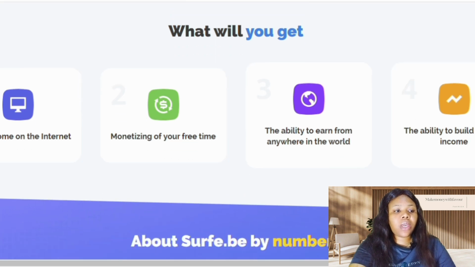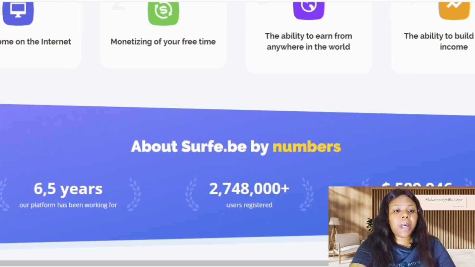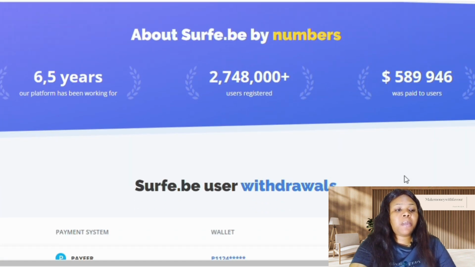What will you get? Extra income on the internet, monetizing your free time, the ability to earn anywhere in the world, the ability to build passive income. So these are the benefits you get from this platform. This platform has been in existence for 6.5 years, and these are the number of users using this platform, and they have paid this amount of money to their users.